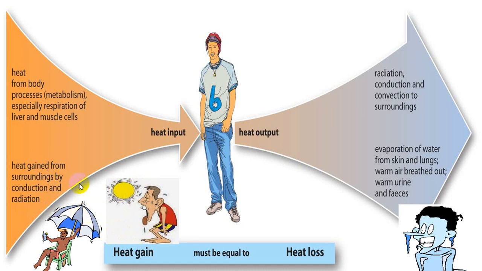So whenever a person is exposed to extreme heat, more heat is transferred from the surrounding by means of conduction and radiation to the person, and the person can develop hyperthermia. And heat output loss by means of radiation conduction is less, but we lose more by skin, by lungs, by urine and fecal loss.